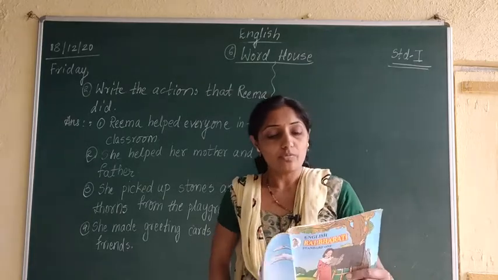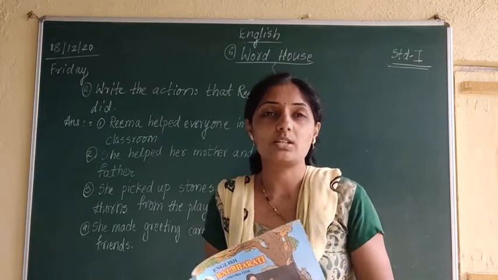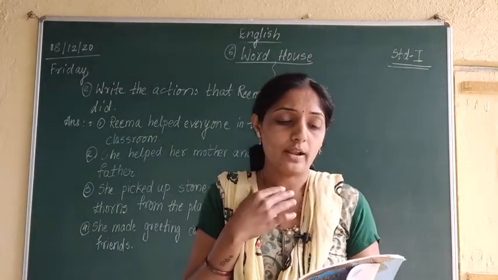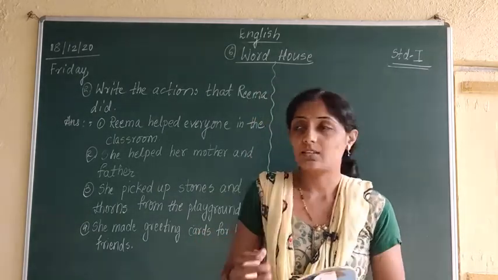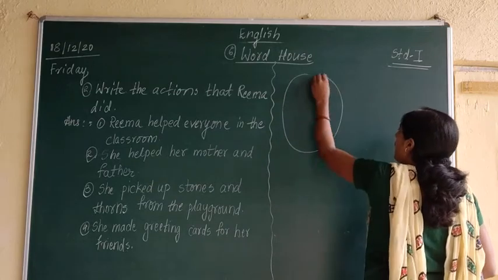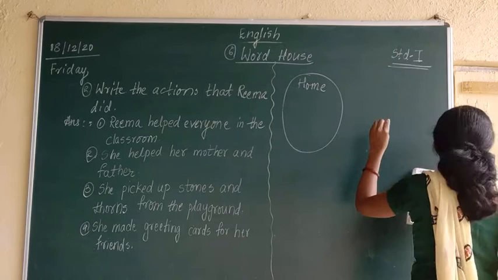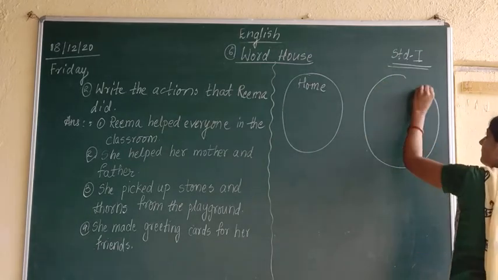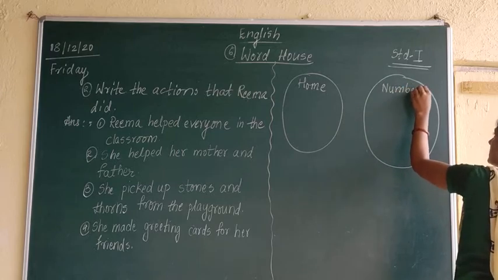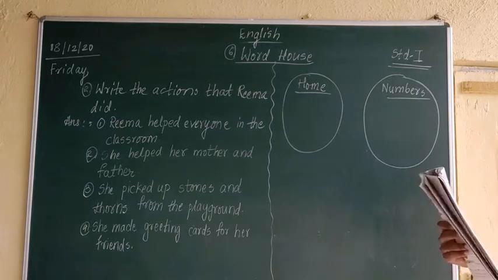Understood? Here it is given, read and write down the related words in the blanks. Some blanks are given, and what we have to do is write down related words in the blanks. Now, there are 4 blanks given. First blank is of home. H-O-M-E, home. Second blank is given of numbers. N-U-M-B-E-R-S, numbers.